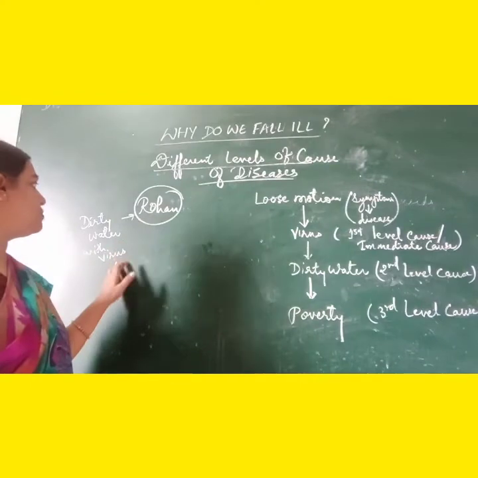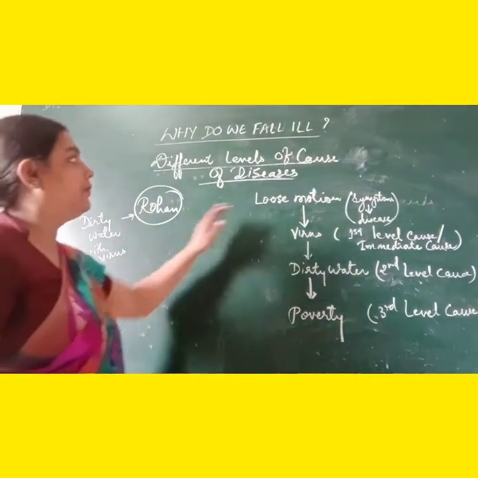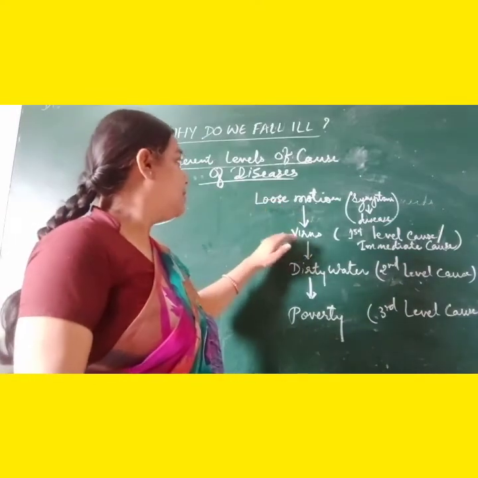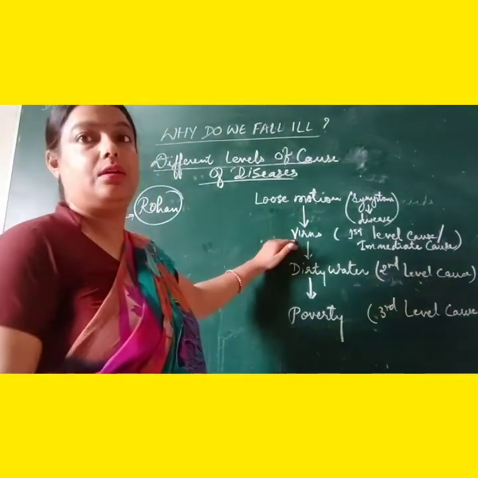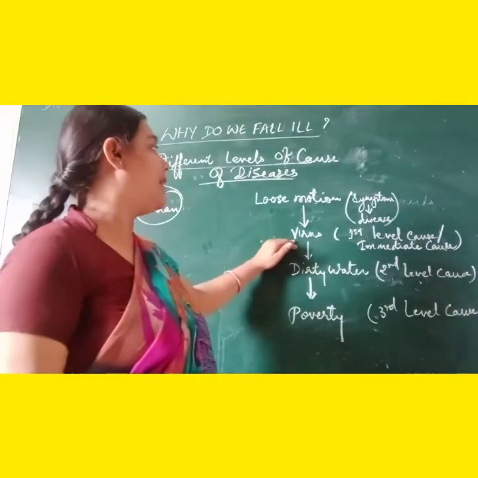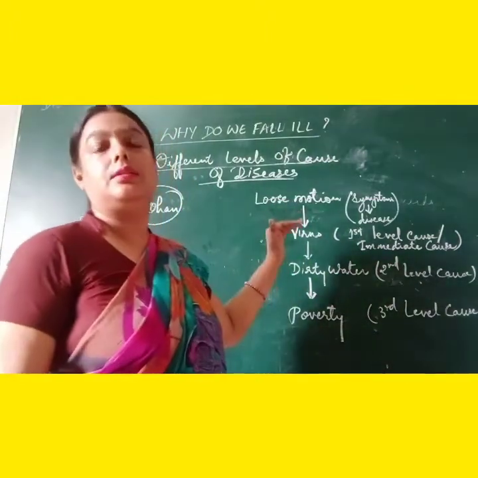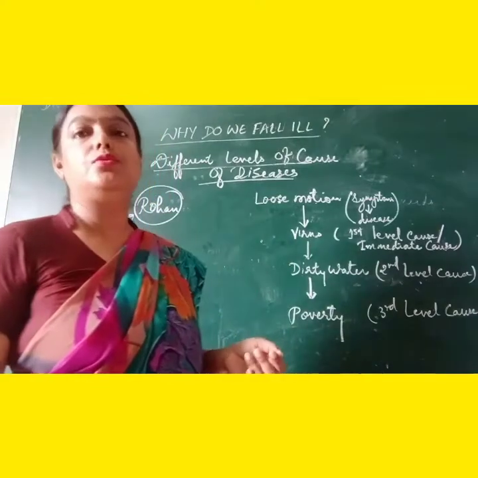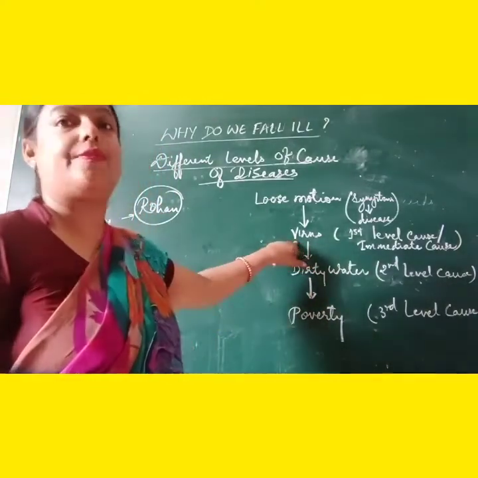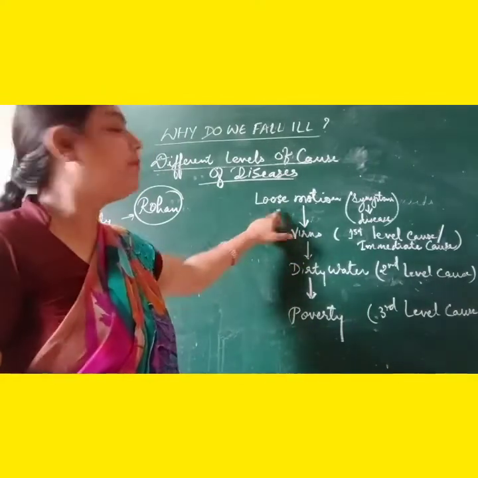So Rohan was drinking dirty water, he was suffering from loose motion. It came to be known later by his parents that a virus was the reason for the loose motion. So virus can be taken as one cause of loose motion.